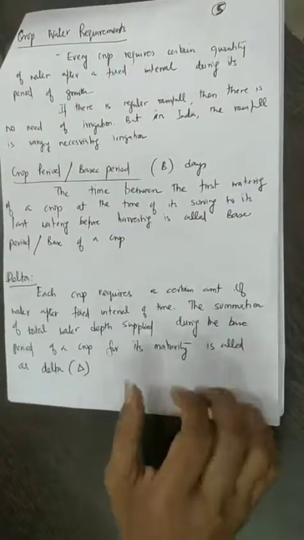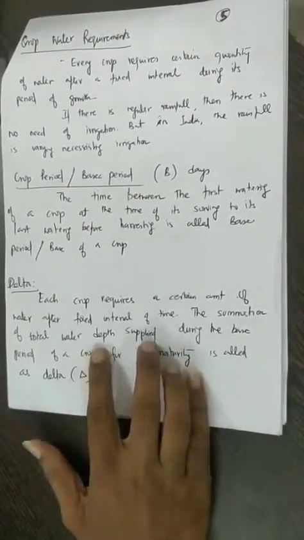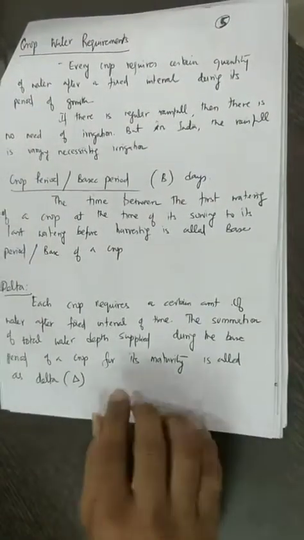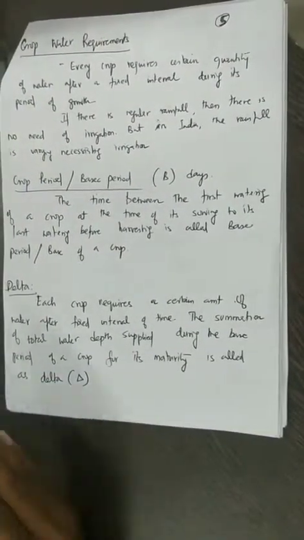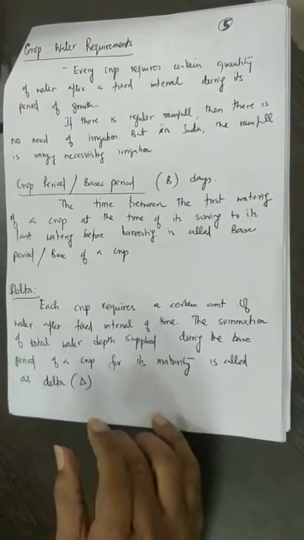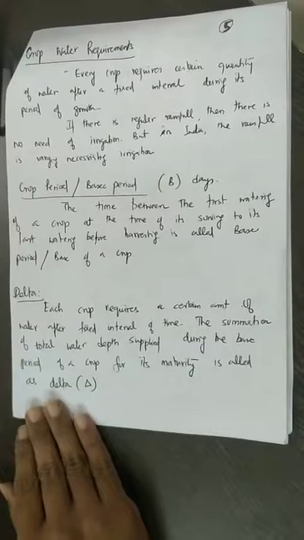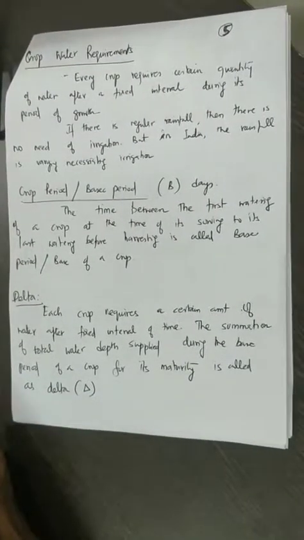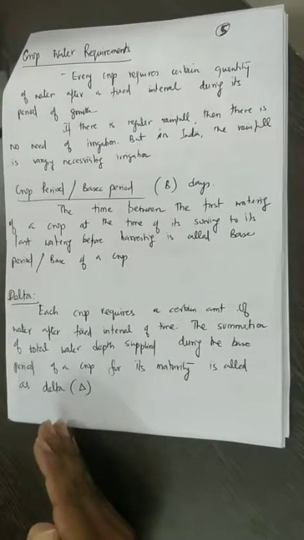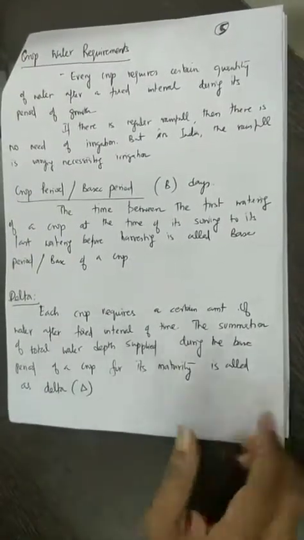Now coming to the next topic, delta. Each crop requires a certain amount of water after a fixed interval of time. The summation of the total water that is supplied from the beginning of the crop growth to the end of the crop growth is called delta. Generally we use depth of water to denote delta, with a unit of centimeters or millimeters. For example, the crop period is 120 days, and every 10 days you are giving 10 centimeters of water. That means the total delta will be 120 centimeters.